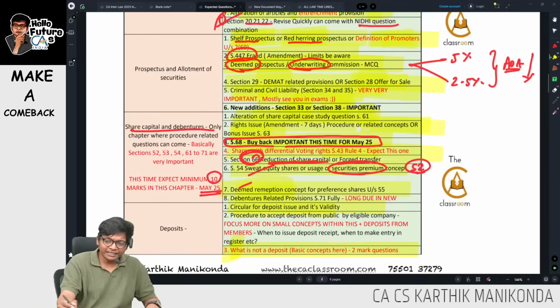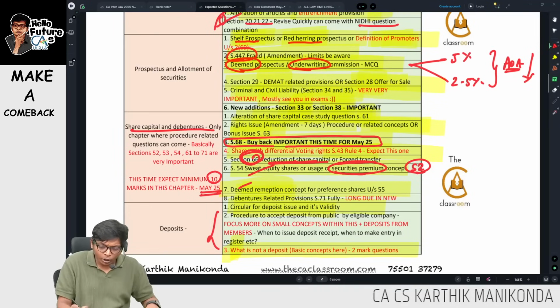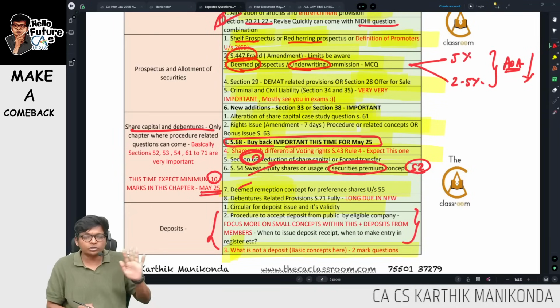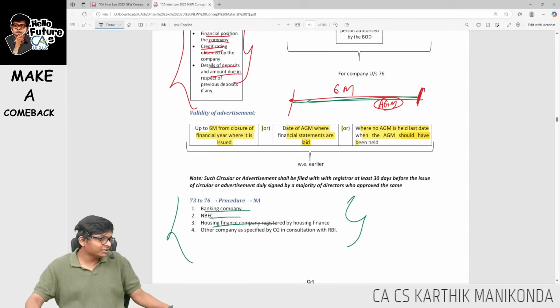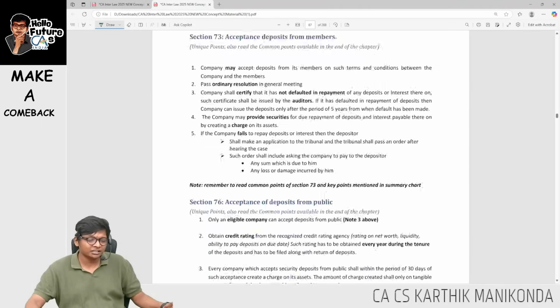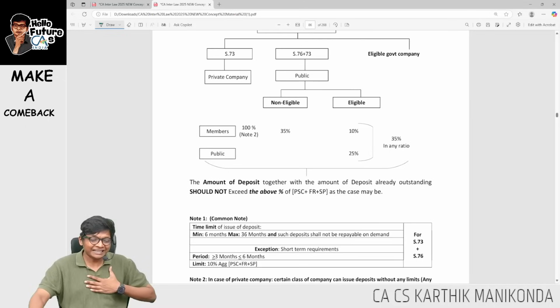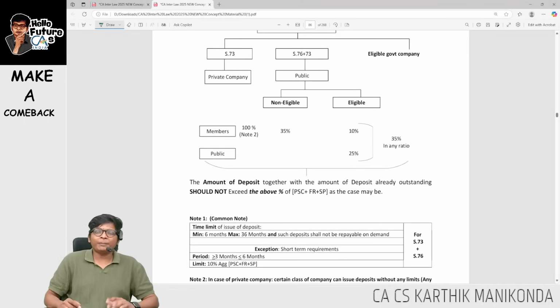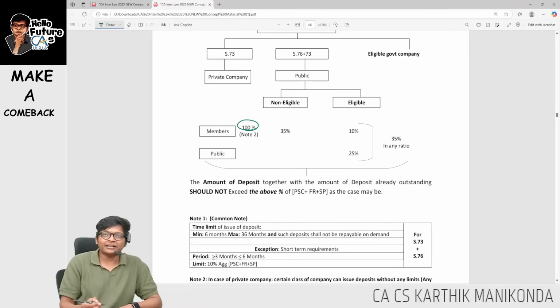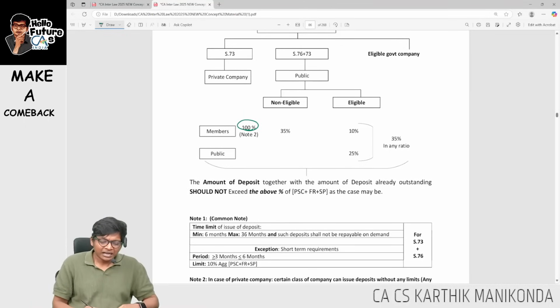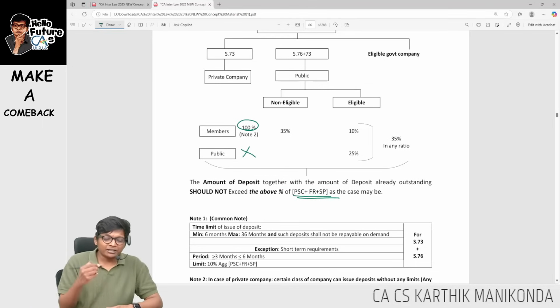Lastly, issuing deposits. All small concepts, you focus over here, guys. In the procedures, you don't have to mug up the procedures. Small concepts. Sir, what are small concepts? Let me highlight a few over here. For a private company, the maximum is 100%. 100% of what? 100% of paid up share capital plus free reserves plus securities premium. A private company cannot get from the public.